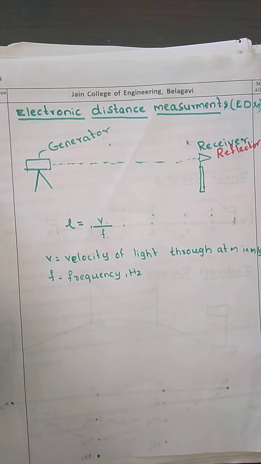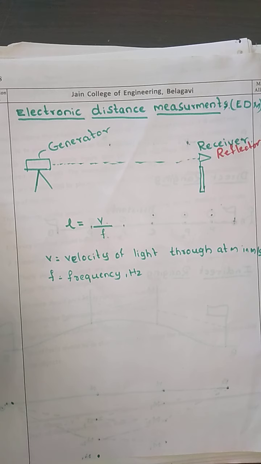The distance can be measured by the wavelength, L is equal to V divided by F, where V is the velocity of light in meters per second, and F is the modulating frequency, measured in hertz. So this is how we measure the distance using EDM, the electronic distance measurement device.